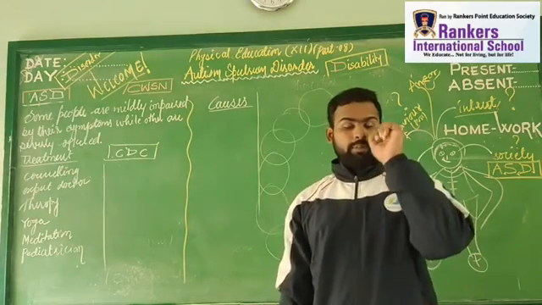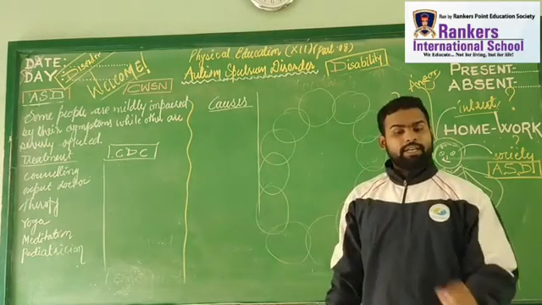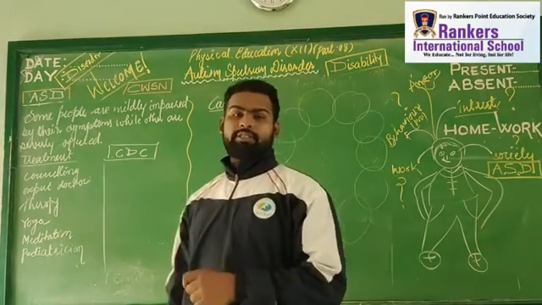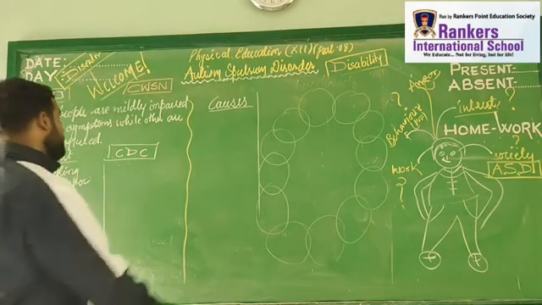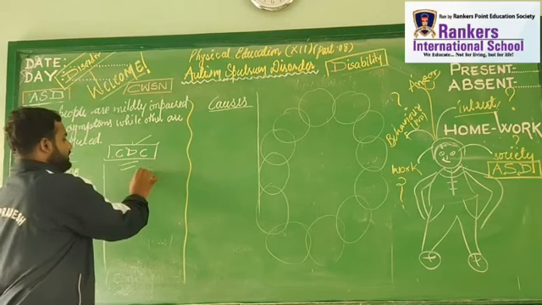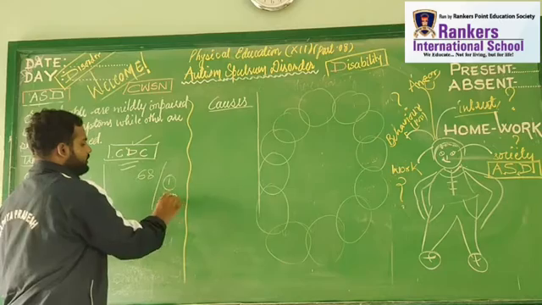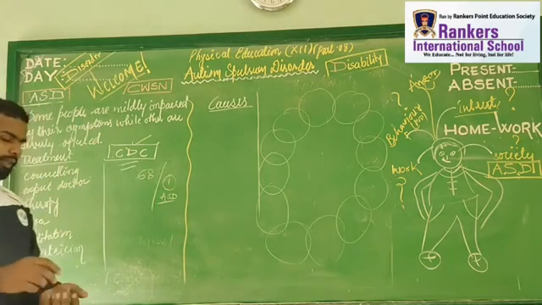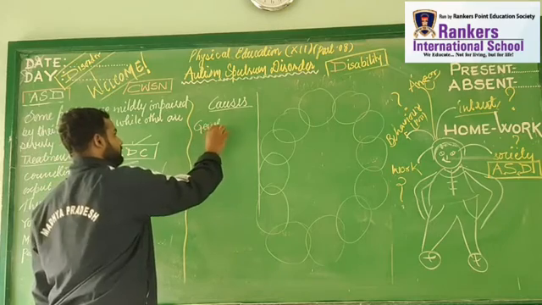Now we need to write the full form of CDC. CDC is the Center for Disease Control and Prevention. They said that out of every 68 students, one is suffering from ASD. And what are the causes?